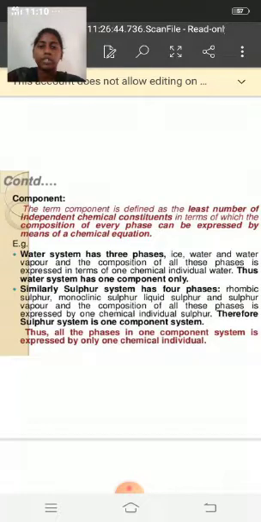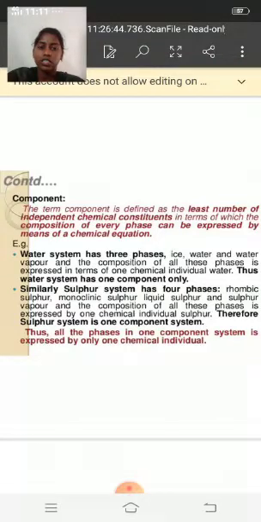For example, we take a water system. The water system has three phases: ice, water and water vapor. And the composition of all these phases is expressed in terms of one chemical individual, that is water. Thus, the water system has one component only, but there are three phases.